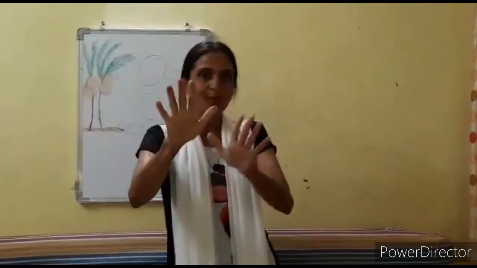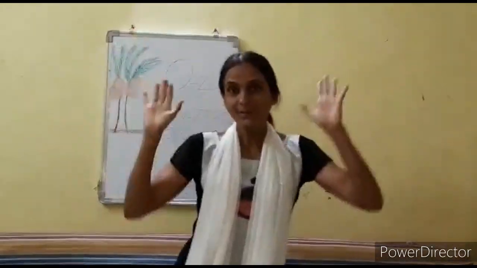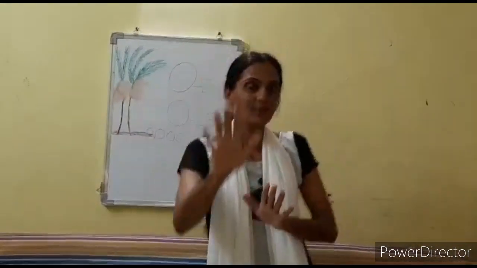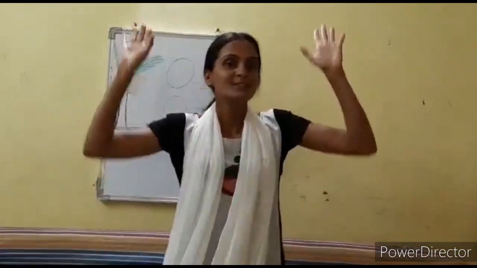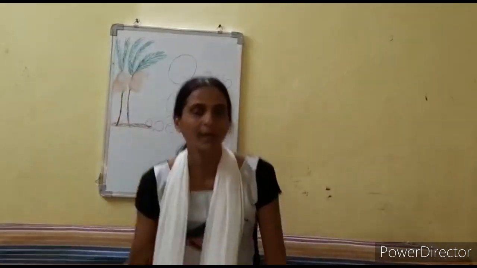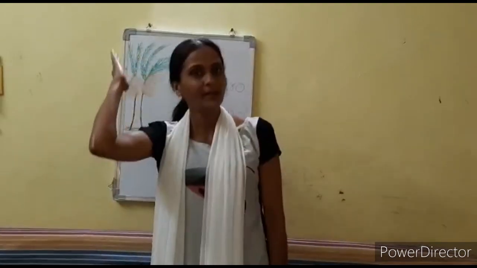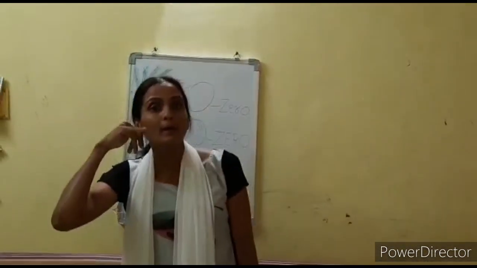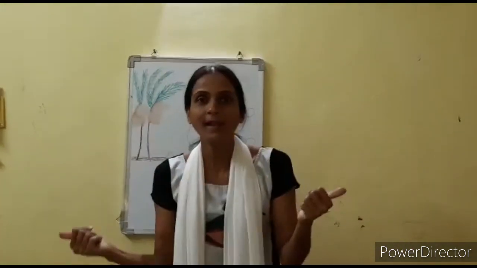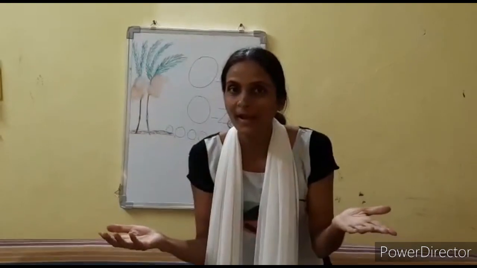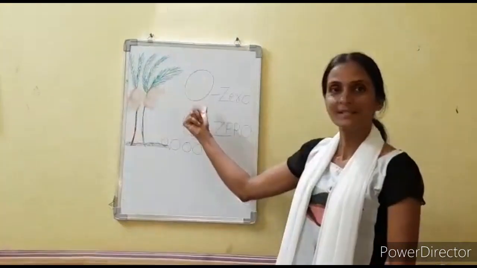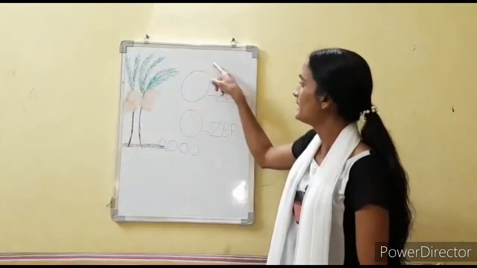5 little monkeys jumping on the bed, jumping on the bed, jumping on the bed. All fell down and bumped their head, bumped their head, bumped their head. Mama called the doctor. Doctor said, no more monkeys jumping on the bed. Now, how many monkeys left on the bed? 0. Yes. This is number 0. And it looks like this.